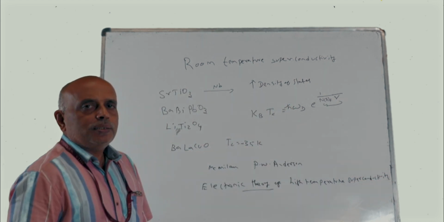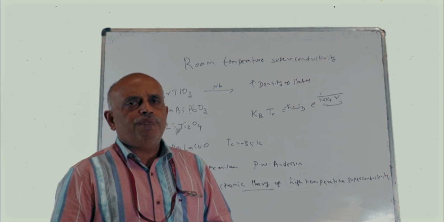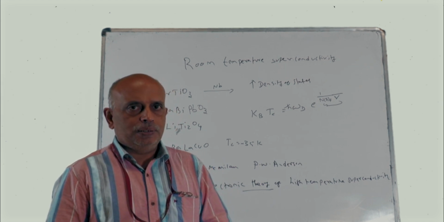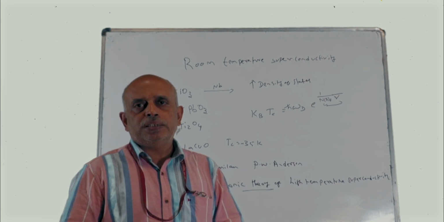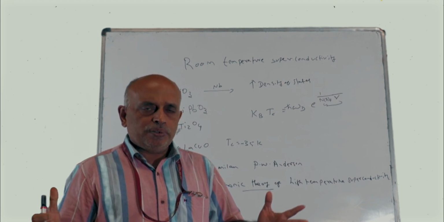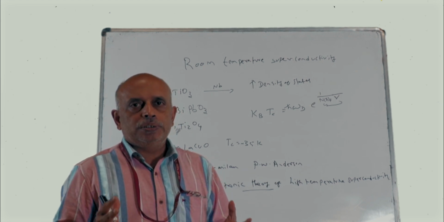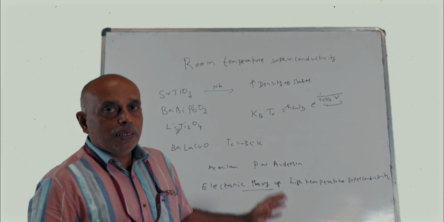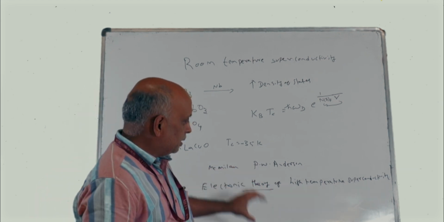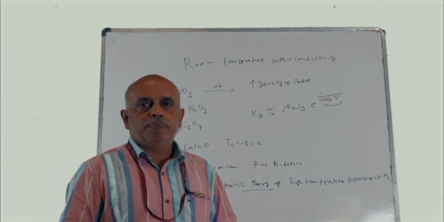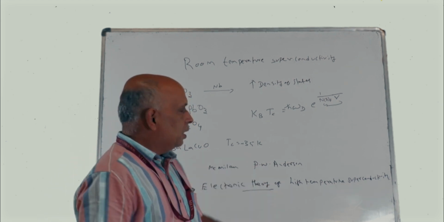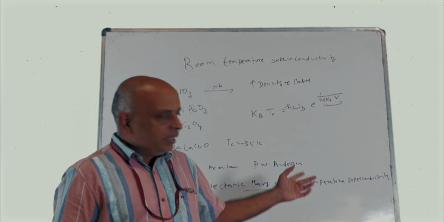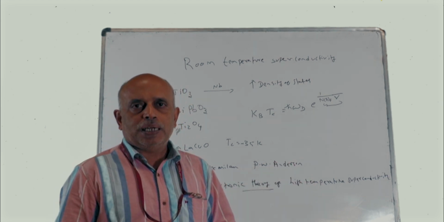Here the degrees of freedom of phonons are not important, it is only about the electron interaction. Electron interaction in physics is known as strong correlation or weak correlation, that is, how the electrons interact with each other. So this physics of correlation was what was needed for understanding the theory of high temperature superconductivity. This was the proposal of Professor P.W. Anderson, and I had actually worked with his student Professor Bhaskaran on this area.